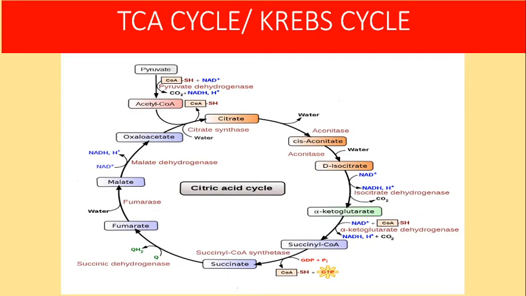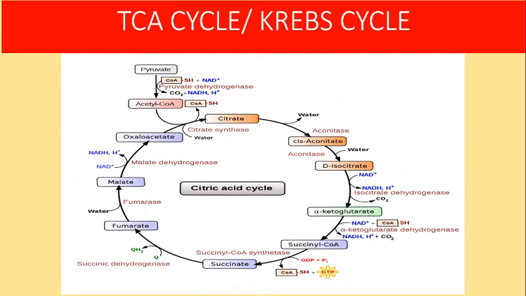Exactly, it is 2.5 molecules of ATP that will be generated in this step. Since we are getting two molecules of acetyl-CoA, everything is accounted for twice. So 2 into 2.5 is 5 ATPs. If you are calculating as 3, then 2 into 3, 6 ATPs will be generated in this reaction for the conversion of isocitrate into alpha ketoglutarate with the help of the enzyme isocitrate dehydrogenase.